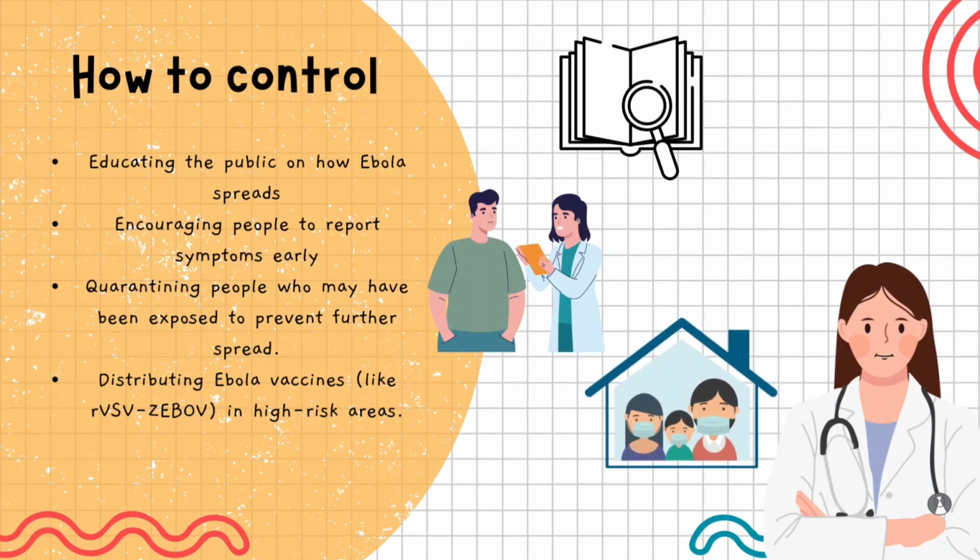Next, quarantining individuals who may have been exposed to the virus, even before they show symptoms, is a necessary precaution to break the chain of transmission.